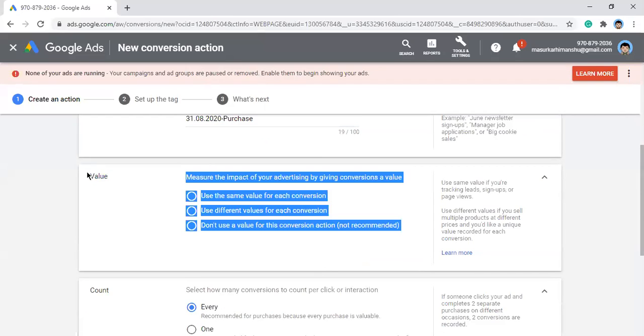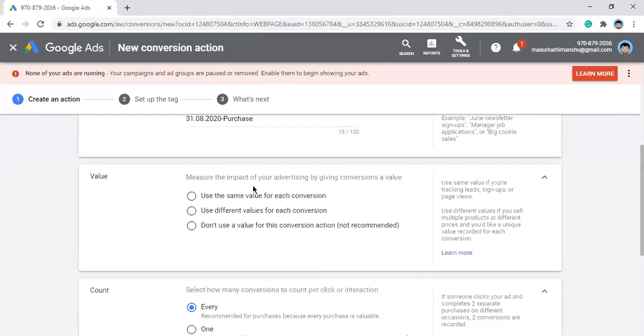Now this is value, right? It says measure the impact of your advertising by giving conversion a value. So your value is basically the amount that someone has purchased for a particular product. You can pick any of the three options: first, use the same value for each conversion; second, use different values for each conversion; and third, don't use a value for the conversion action, which is not recommended, by the way, for most businesses.